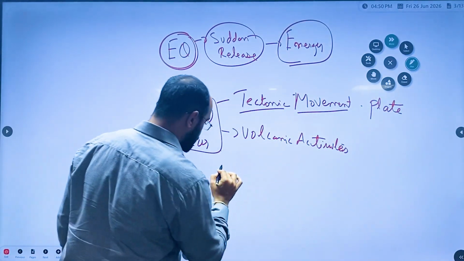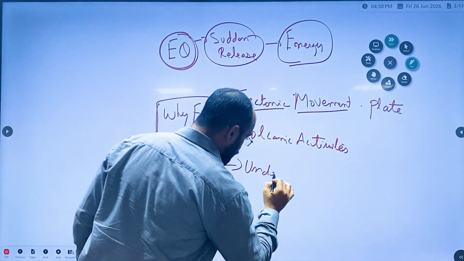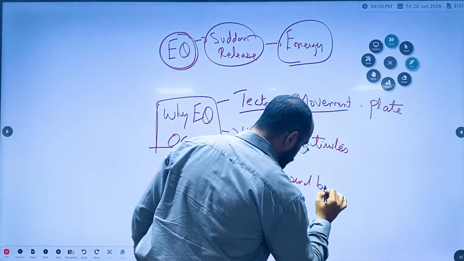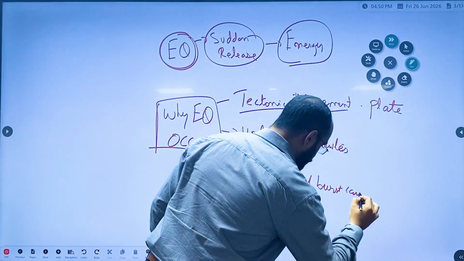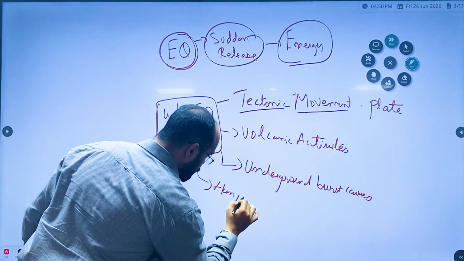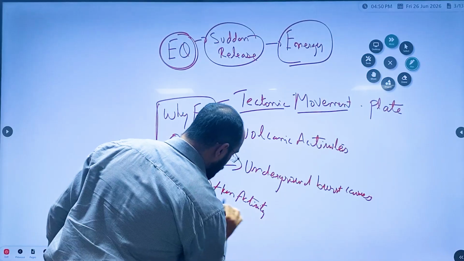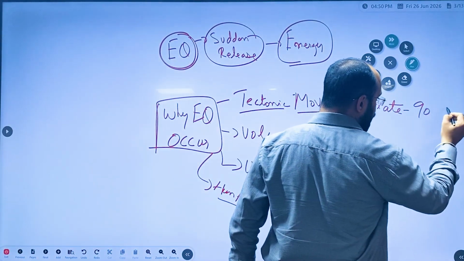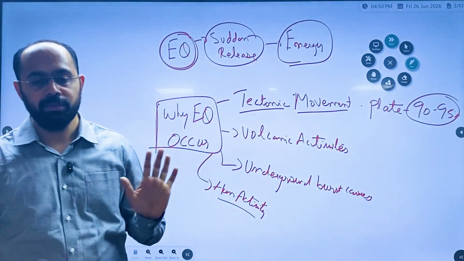Next is underground bursting of caves. Next is human activities. You have to remember that 90 to 95% of earthquakes are caused by tectonic plate movement only.